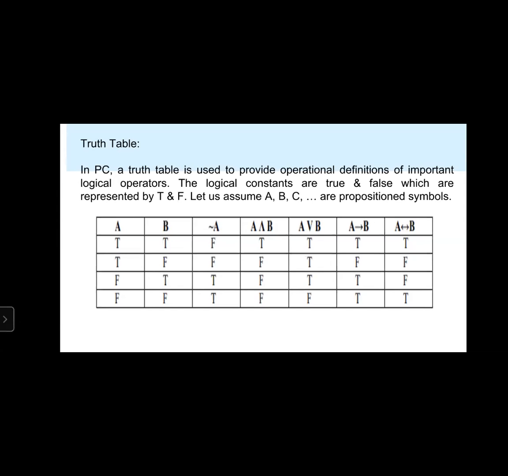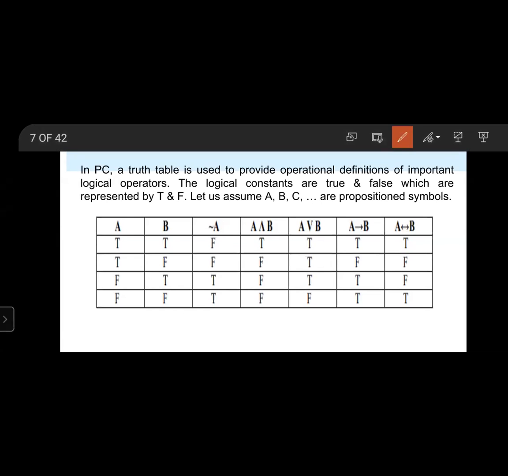A true, B true. Not symbol: not A. If A is true, then not A is false. If A is false, then not A is true.